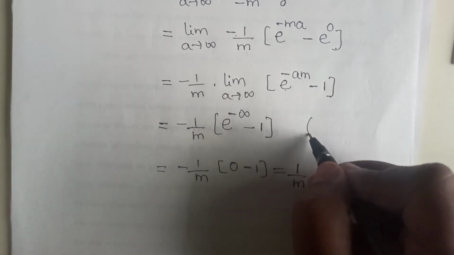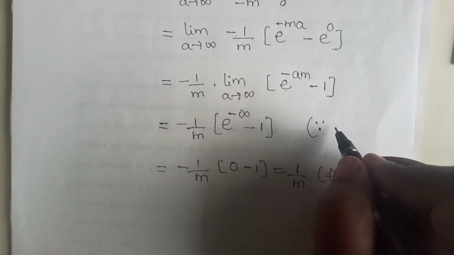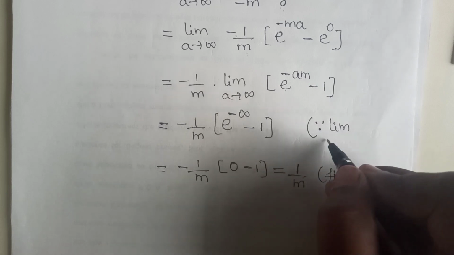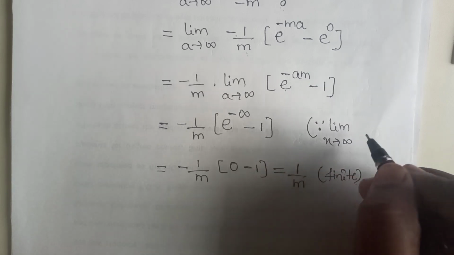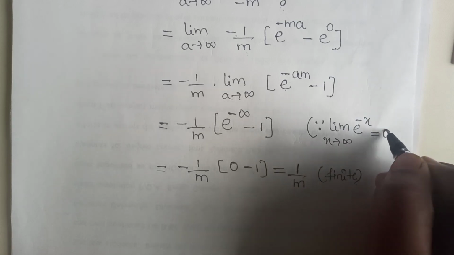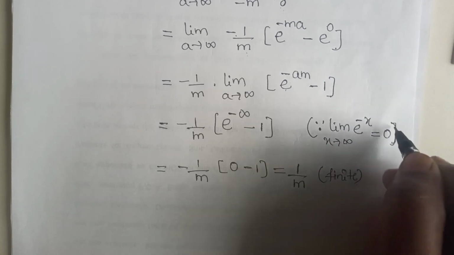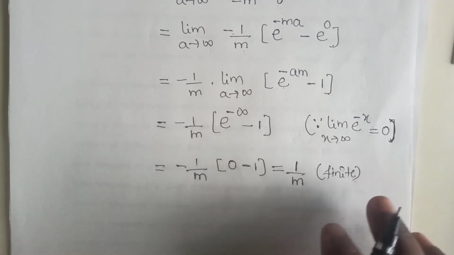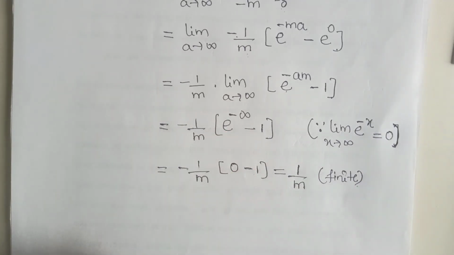So 1 by m means it is a finite value. So here I will write integration, since limit x tends to infinity, e raised to minus x equals 0. By using this one, we can write here directly 0.